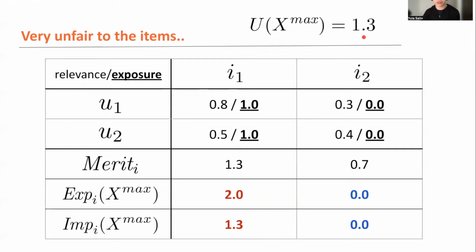So this 1.3 user satisfaction is actually really large. This is indeed the maximum achievable, maximum possible user satisfaction given the true relevance table, because the max ranking simply maximizes the user satisfaction.